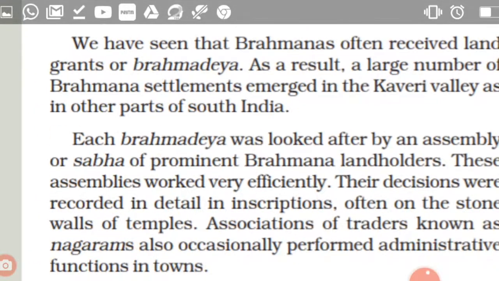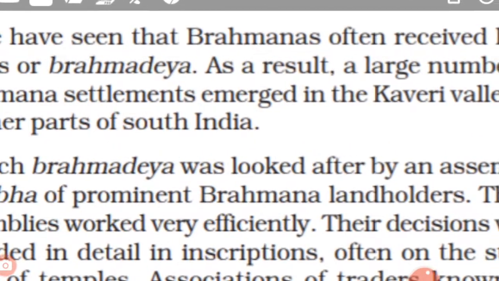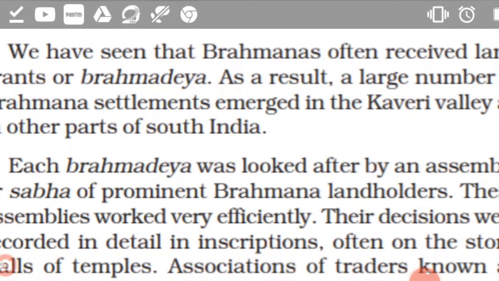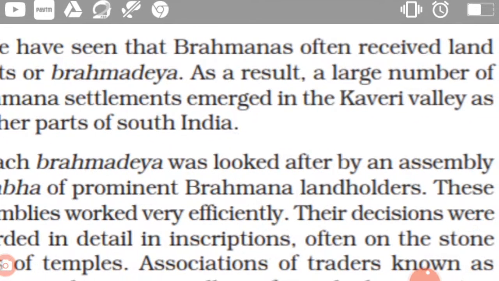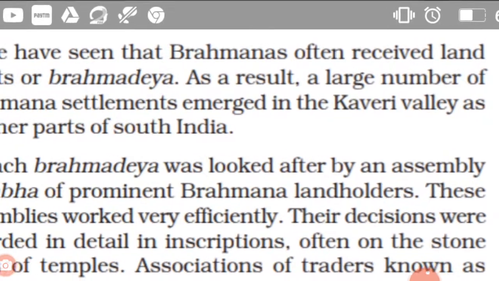During the Chola period, several Chola kings such as Rajaraja and Rajendra, almost all the Chola rulers, widely distributed land to the Brahmanas.